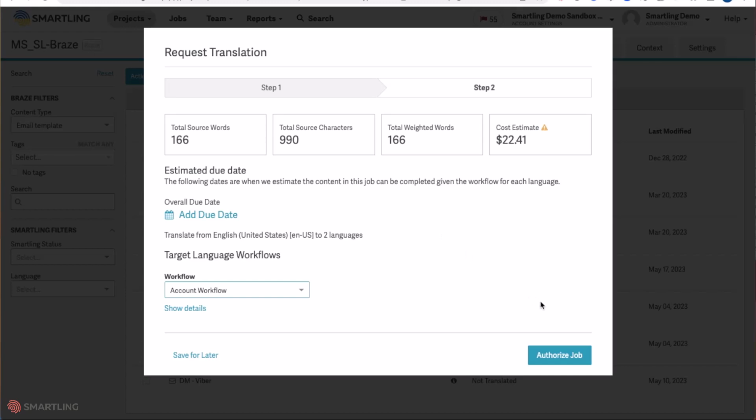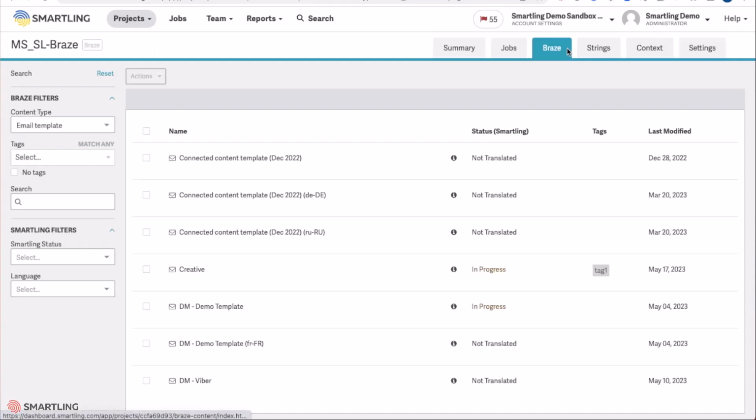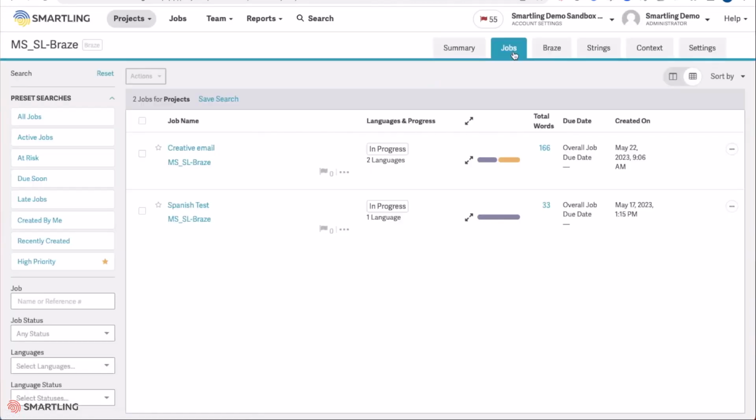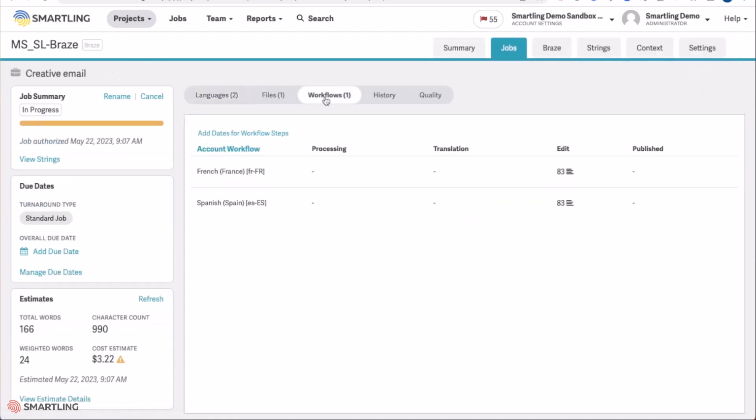Once satisfied, the user can simply authorize the job and start the translation flow. This will automatically send the job to the relevant translators to start translating that content. At all times, the user can monitor the progress of that content as it passes through the different workflow steps.